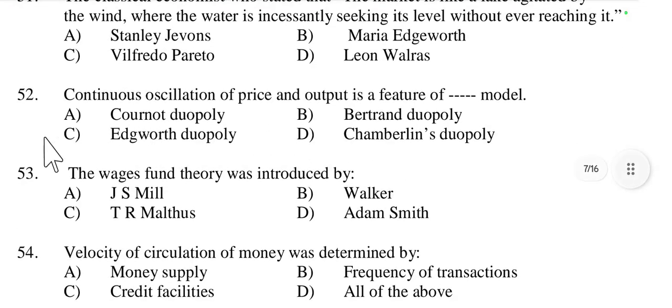Then next, question number 52: continuous oscillation of price and output is a feature of which model? Cournot duopoly, Bertrand, Edgeworth, or Chamberlin. It is not found in Cournot or Bertrand, but in the Edgeworth duopoly model we find the oscillations of price and output. So the feature of oscillation of price and output arises in the Edgeworth duopoly. So your right option is option C.